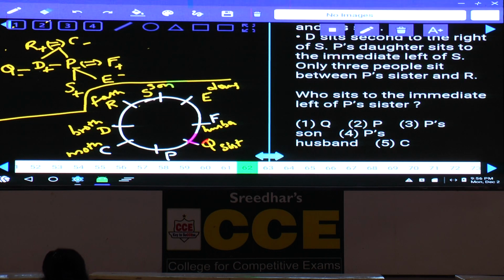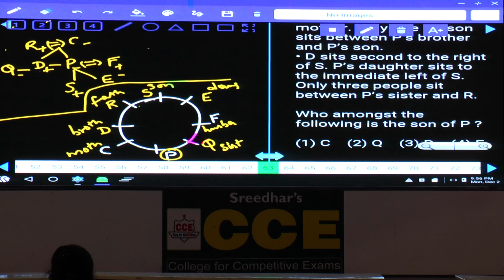Then coming to 62. Who sits to the immediate left of P's sister? Who is P's sister? Q. Who is to the immediate left of P's sister? P herself, that is choice 2. P is a female. Then 63. Who among the following is the son of P? Yes, S is the son of P, that is choice 5.